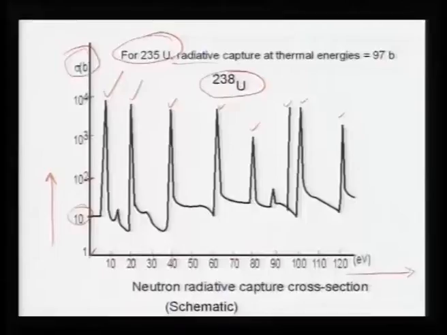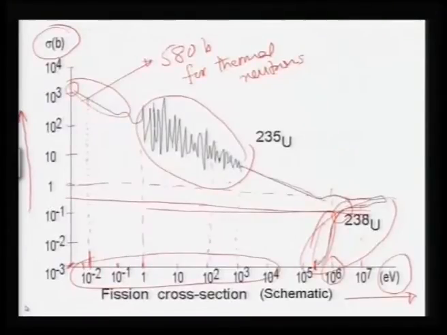Now, the radiative capture cross section at thermal energies by uranium-235 is about 97 barns, and it gradually decreases, just like the fission cross section. Here it starts at about 1000 barns, and there the radiative capture absorption starts at say 97 barns, and then that also decreases and goes through resonances.